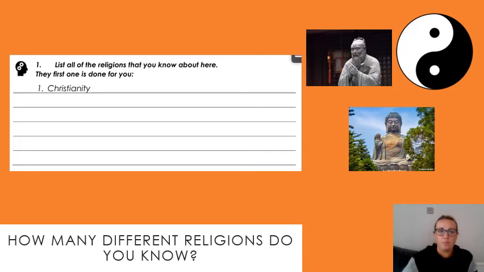Okay? So, first task then. Question 1, it says list all the religions that you know about here. The first one is done for you. So it might be religions that we've studied in class, it might be ones that you've heard of, or it might be a religion that yourself and your family follow. So just pause the video and see how many different religions you can come up with. And then I'll list a few on the next slide.